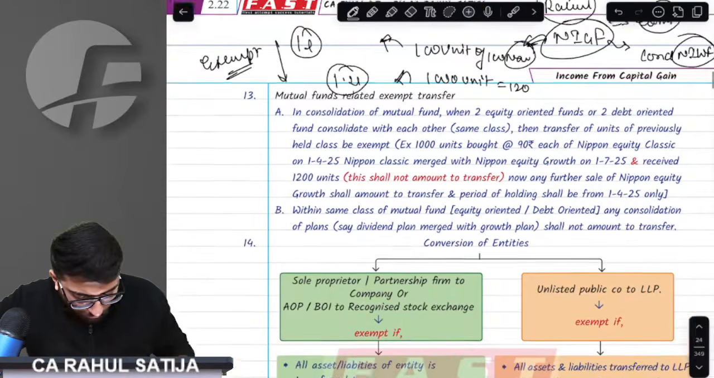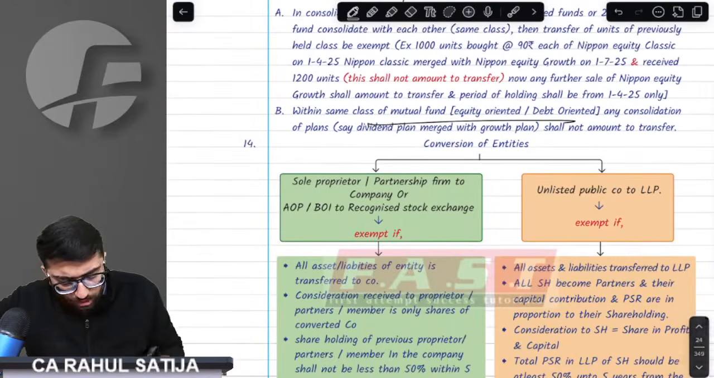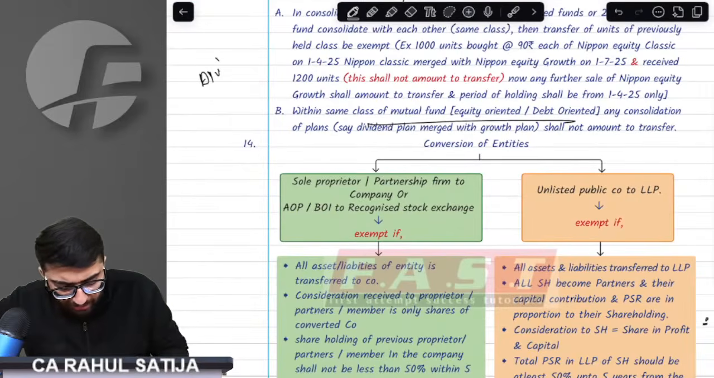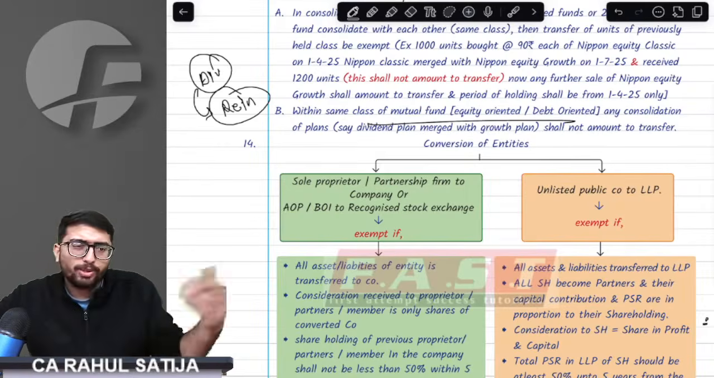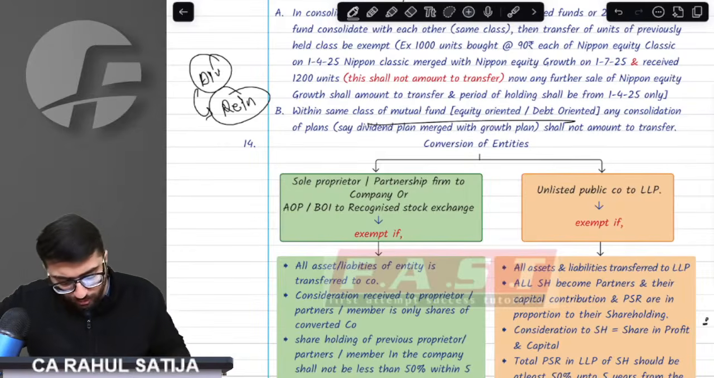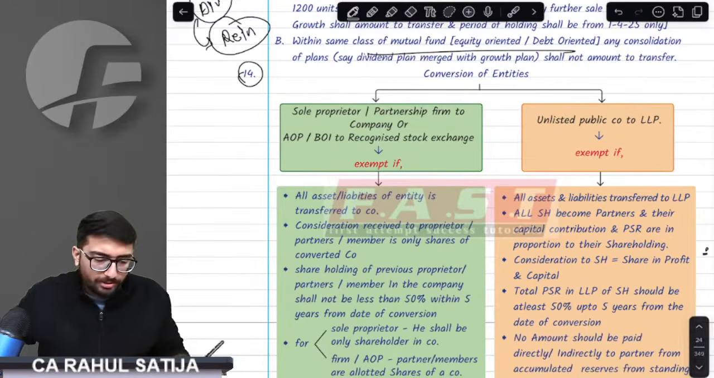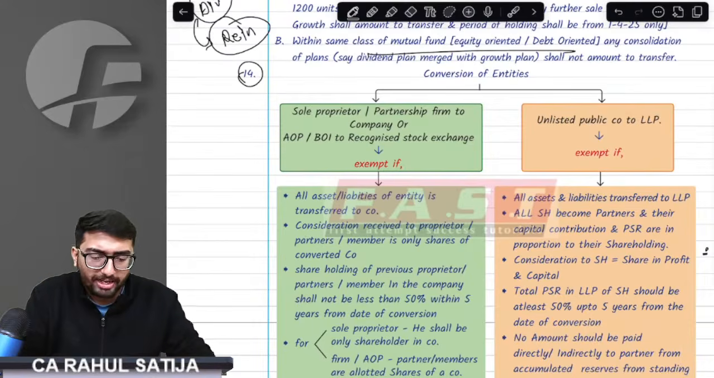Absolutely exempt. Similarly, if you have, for example, a dividend plan and that dividend plan was switched to a reinvestment plan, if there is switching between the plans, that is also exempt. Very important point, sir. Very important exemption. Try to focus on this very carefully.